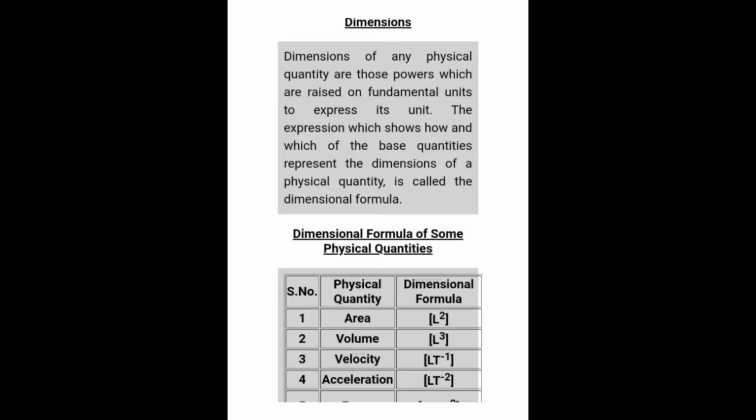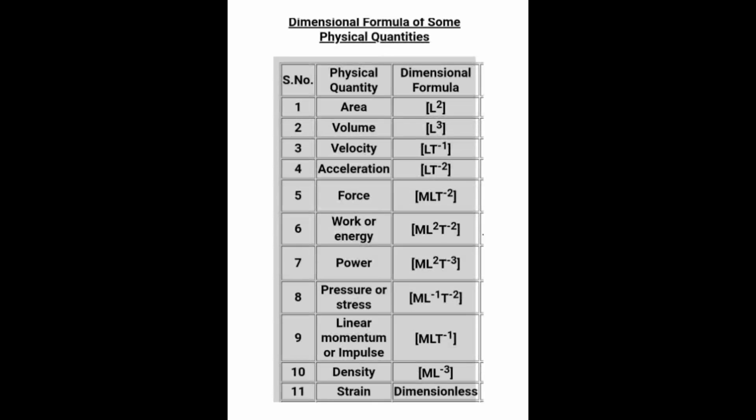Meter comes under length, so the dimensional formula becomes L square. Similarly volume of a cuboid is length into breadth into height, each in meter, therefore L cube. Similarly velocity is meter per second, that is L T to the power minus 1, and acceleration is meter per second square, that's why L T to the power minus 2.